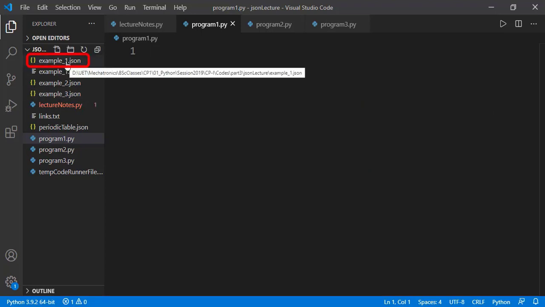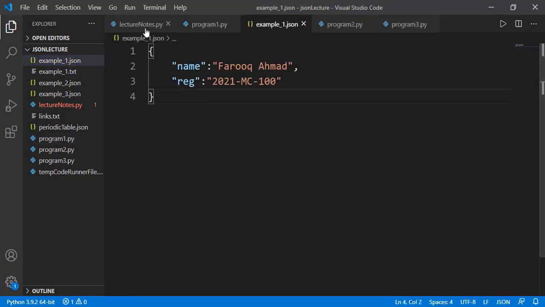Here inside the working folder I have a simple JSON file with the name example_1.json. A JSON file basically contains a JSON object, and that is indicated as enclosed between curly braces. Then the data inside the JSON object is identified as key value pairs. For example, the key is the string name and the value is Farooq Ahmed. Then there is a second key value pair.